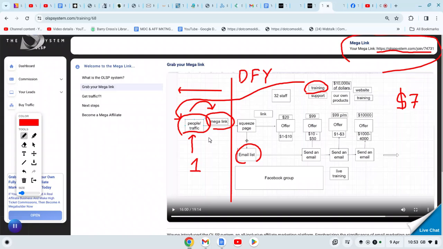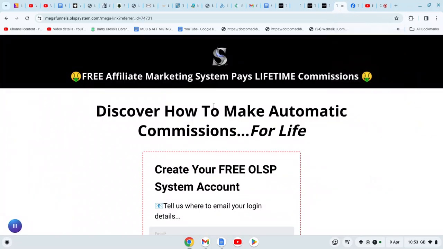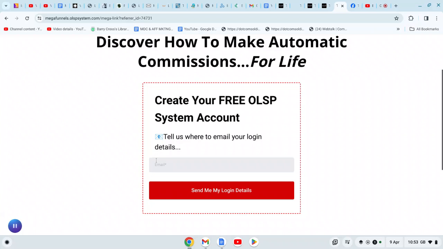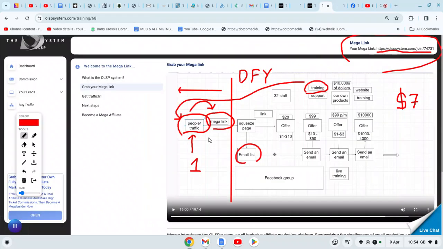And then what happens is over here, your prospects will put their email address into here. It's really simple. Promote one page. And then is when the magic really starts to happen. What Wayne and his team do, they start to send out emails for you every day.